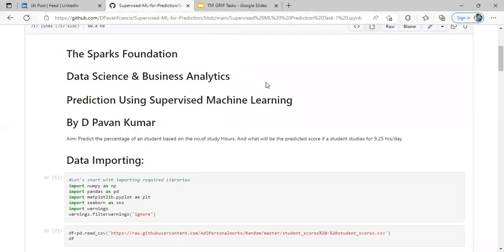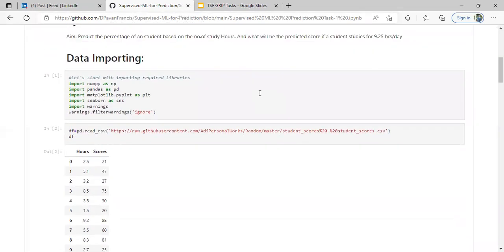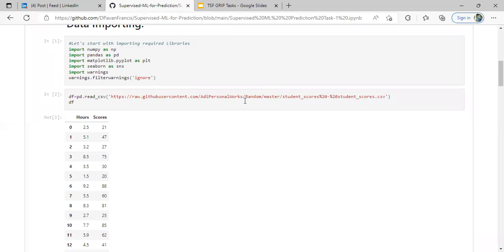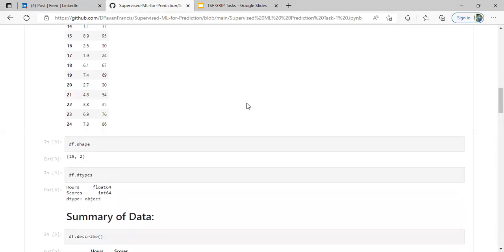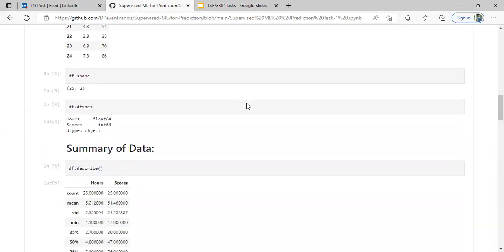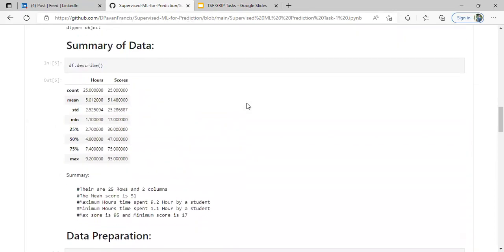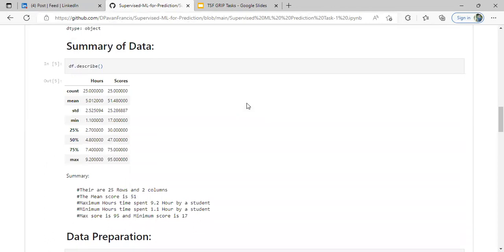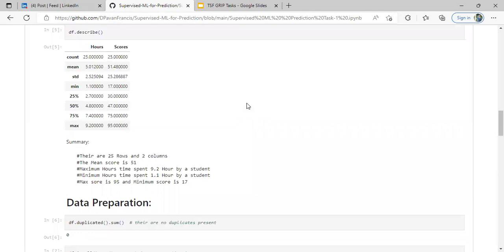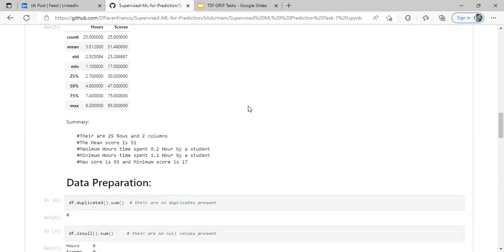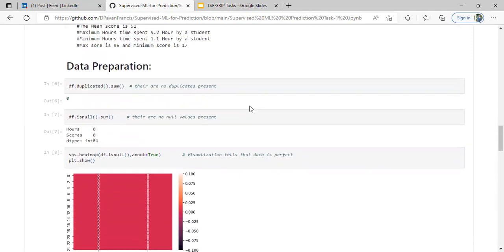First, I have imported the required libraries, imported the data, and read the data. There are two variables, hours and scores, with 25 entries and two columns. The data types are both numerical, float and int. The summary of the data shows 25 rows and two columns, the mean score for a student is 51, the maximum hours spent by a student is 9.2, and the minimum is 1.1 hours.